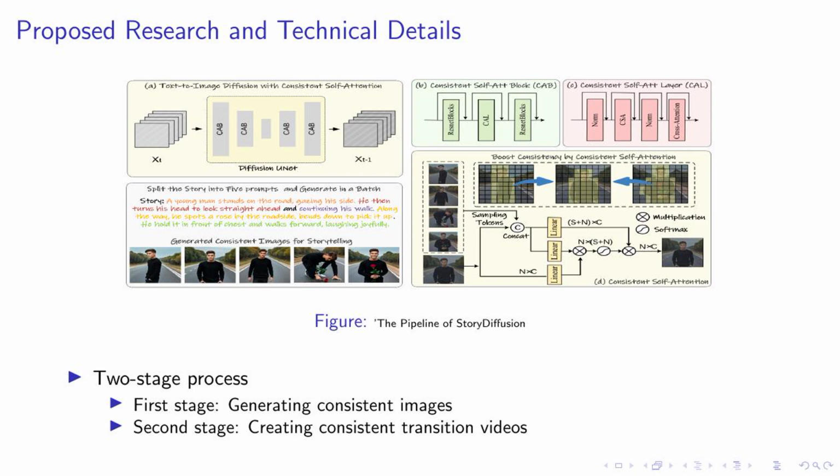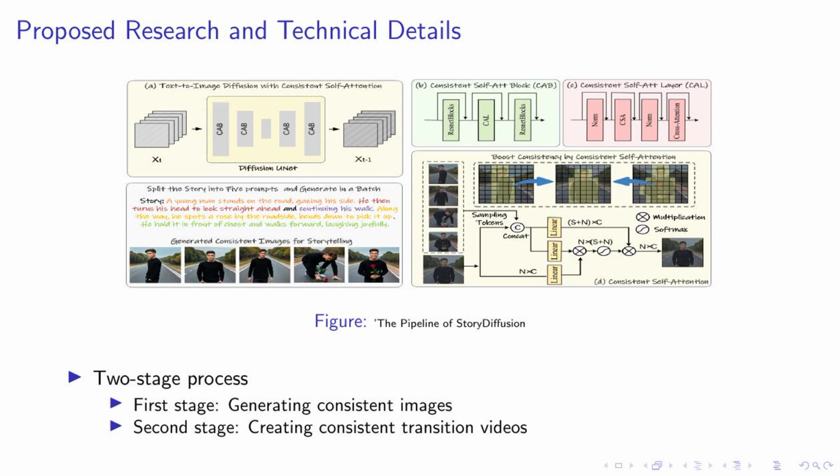Story diffusion. As you can see in the figure, our method is a two-stage process. In the first stage, we generate consistent images. This is achieved by using a technique we call consistent self-attention. It allows us to create images that are consistent in terms of the subject's identity and attire, which is crucial for storytelling. Moving on to the second stage, we transition these consistent images into videos.